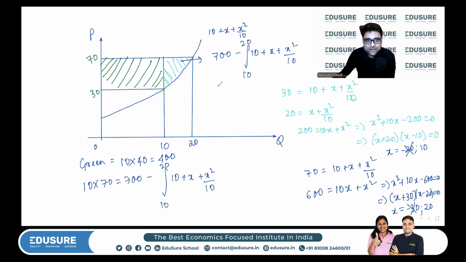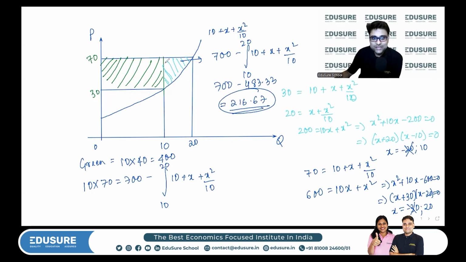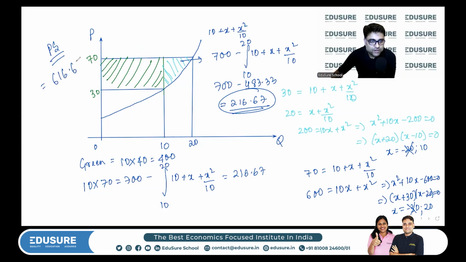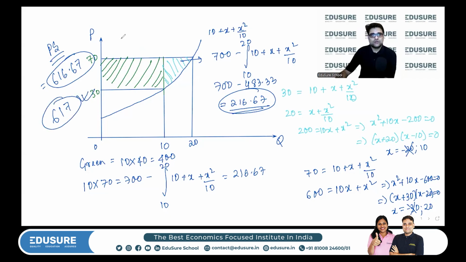So 700 minus 483.33, which is 216.67. So total increase in consumer surplus is 400 plus 216.67. So increase in the producer surplus is equal to 616.67. Closest integer 617 can be your answer.